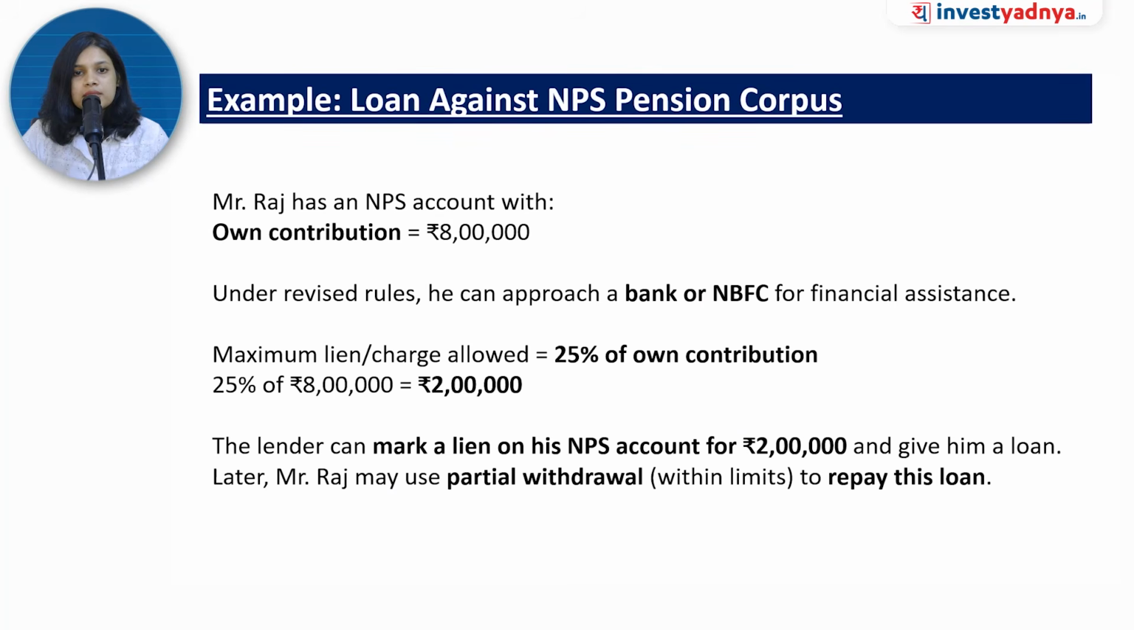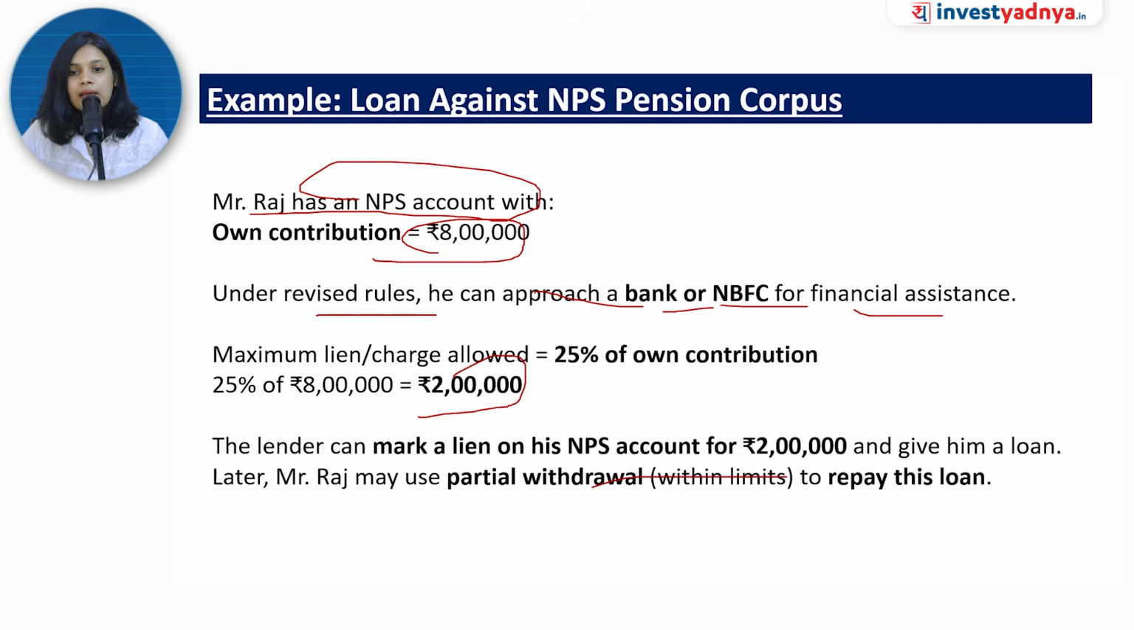So if we look at this example, Mr. Raj has an NPS account, own contribution is 8 lakh. Under the revised rule, he can approach a financial institution, a bank or NBFC, for financial assistance. The lien that will be charged on it is 25% of own contribution, which means 2 lakh. So the lender can mark a lien on his NPS account for 2 lakh, and through that give him a loan, and then only and only if there is a lien on his NPS account, he can make a partial withdrawal to repay this loan. So this is a new guideline, the new rule that has been introduced in the NPS withdrawal and exit rules.